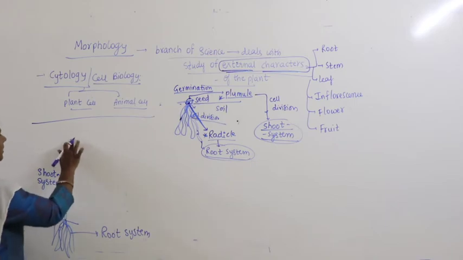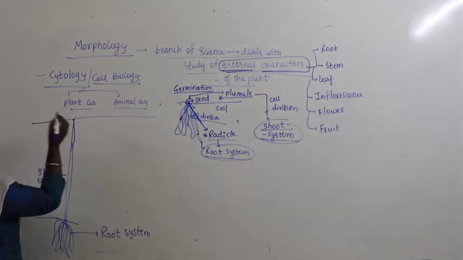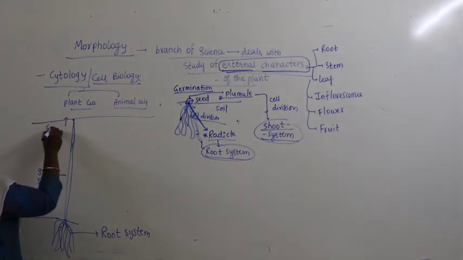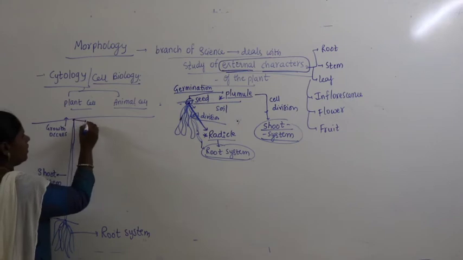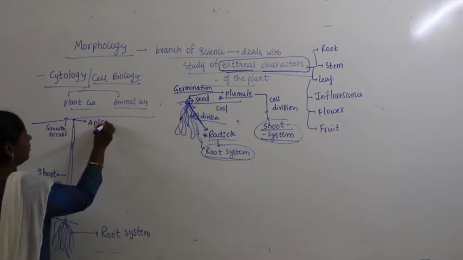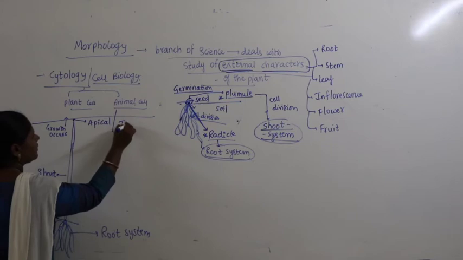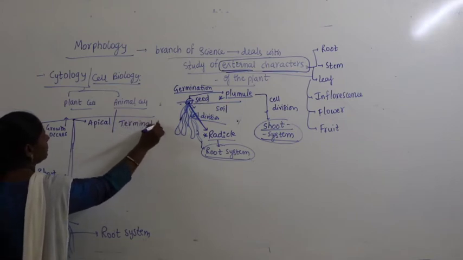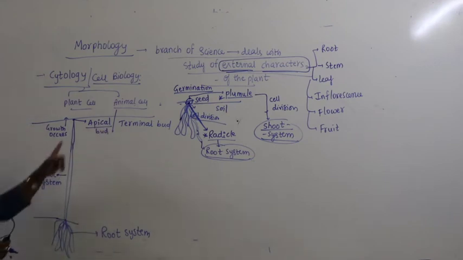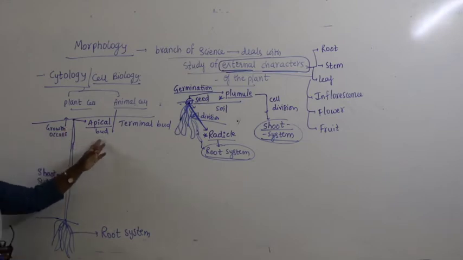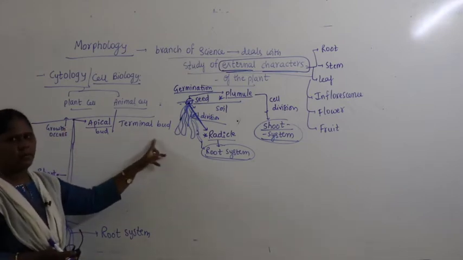Now, when the plant is growing, this is the tip. This is the place where growth occurs. This particular tip is called the apical meristem or apical bud. It is also called the terminal bud. The tip of the shoot system where growth occurs is called the apical bud or terminal bud.